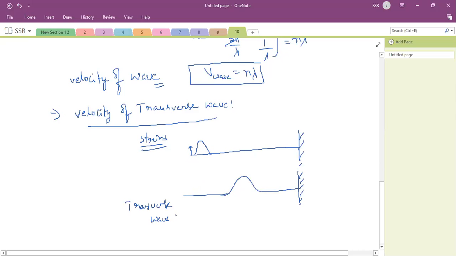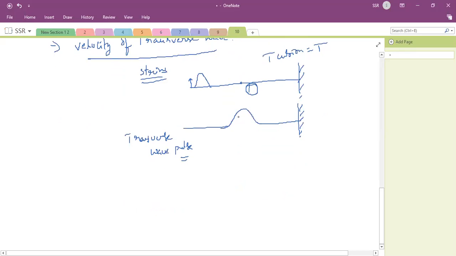Exactly, you can say transverse wave pulse. You can say wave pulse or wave only. A combination of wave pulses is a wave. Let us say initially there is a tension T established in the string. Before giving a wave pulse, the tension in the string is T. Now you can see this wave pulse is formed like a curve.